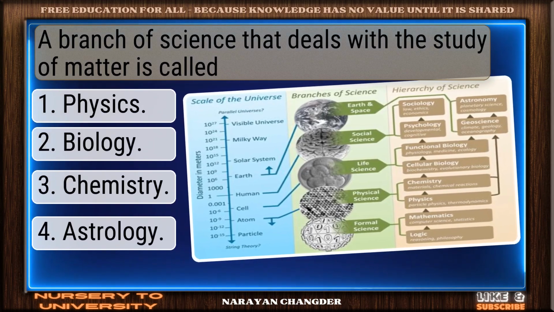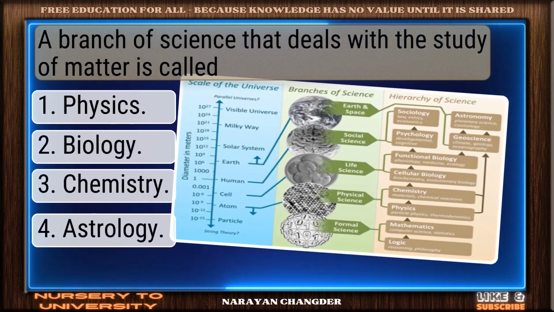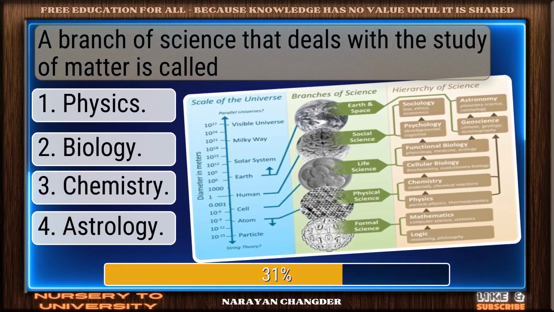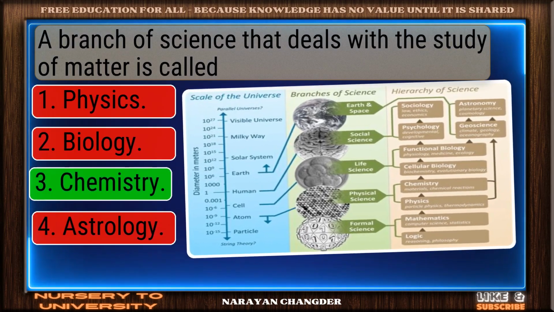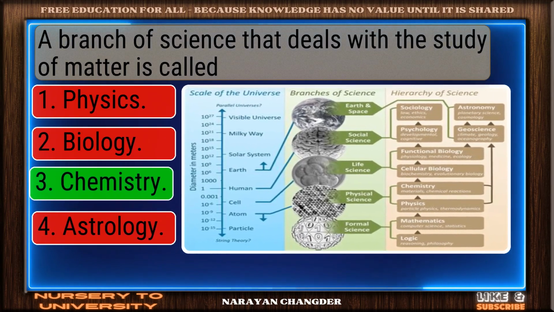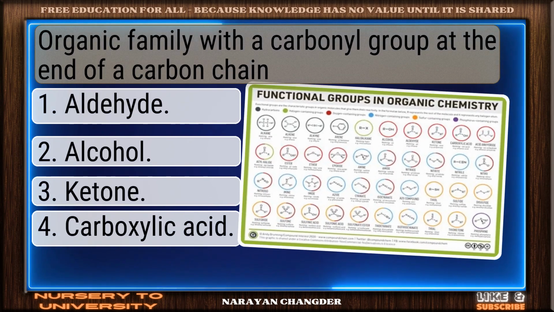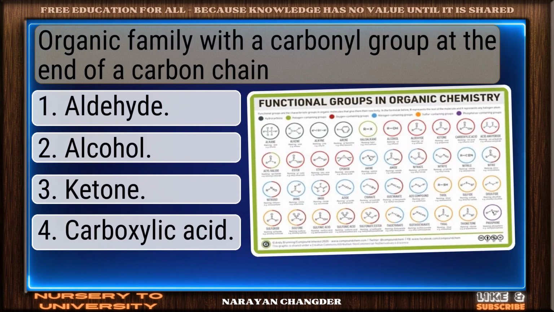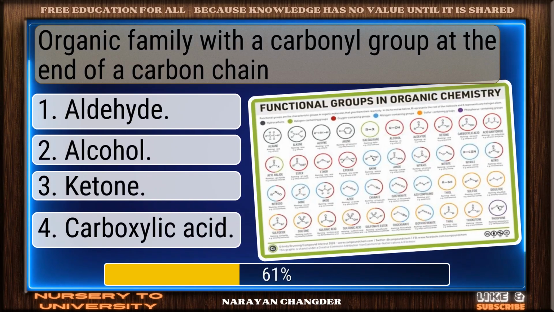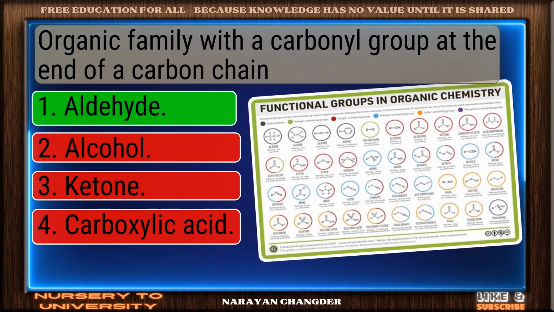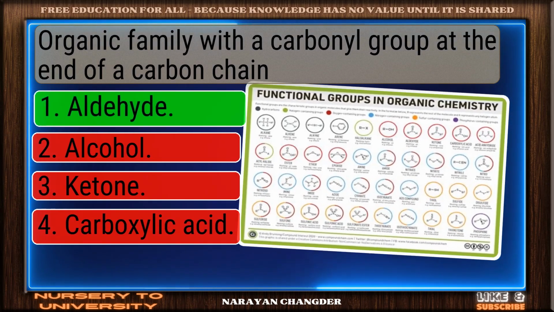A branch of science that deals with the study of matter is called. Excellent choice. Chemistry is the right answer. Organic family with a carbonyl group at the end of a carbon chain. Bravo. Aldehyde is the answer.